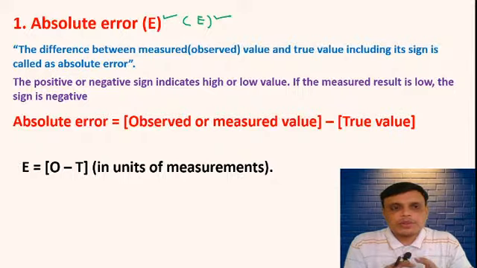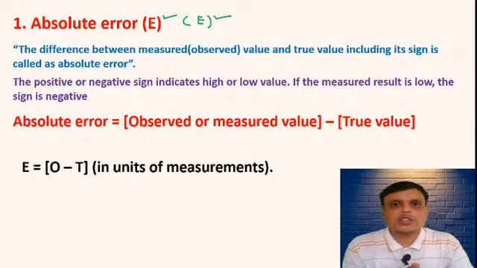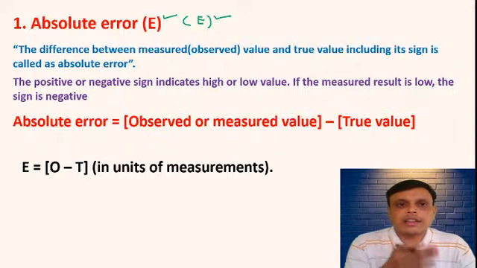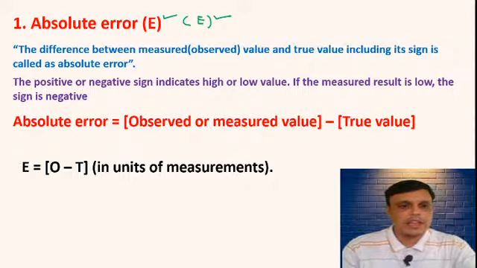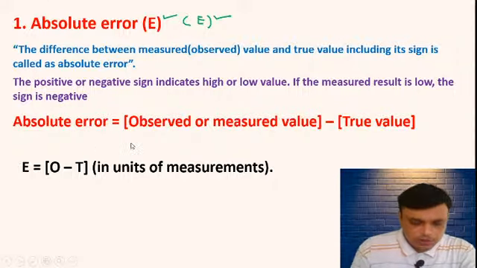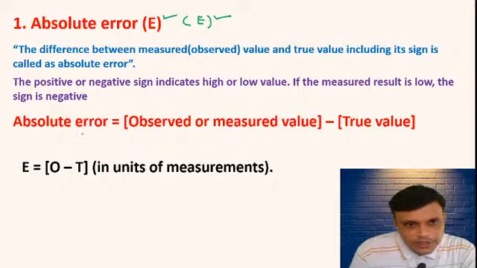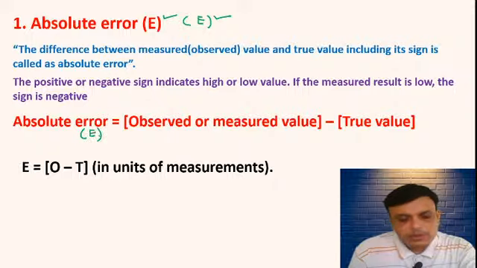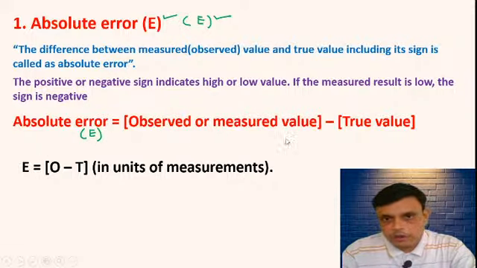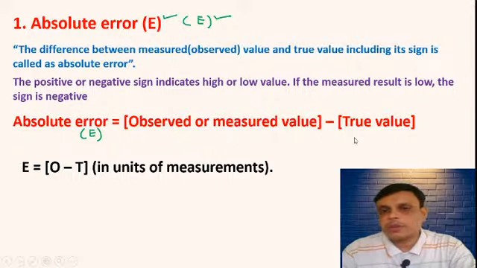So this definition of absolute error you can write in the form of a formula. What is the formula for absolute error? Absolute error, small e, is equal to observed value or measured value minus true value.